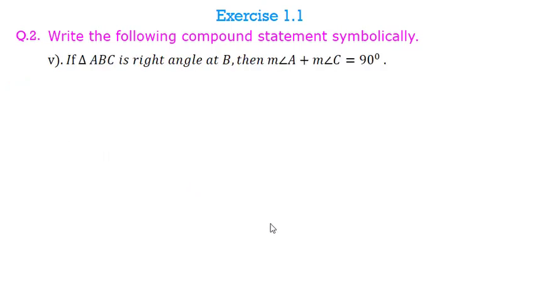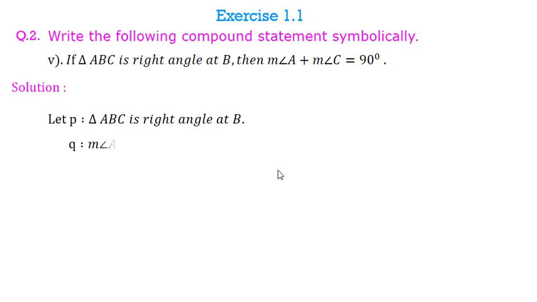Fifth question is, if a triangle ABC is right angle at B, then measure of angle A plus measure of angle C is equals to 90 degree. So here I will take statement P as triangle ABC is right angle at B, and statement Q will be measure of angle A plus measure of angle C is equals to 90 degree. Now here we are using if then, so symbolic form will be P implies Q.